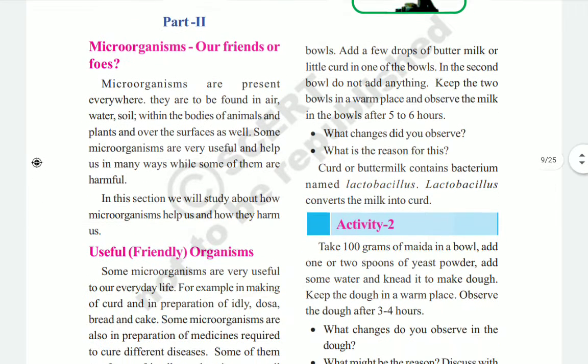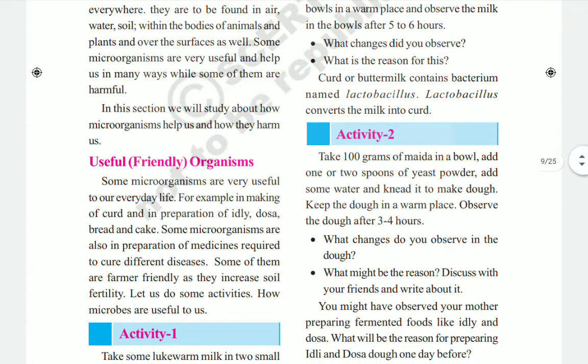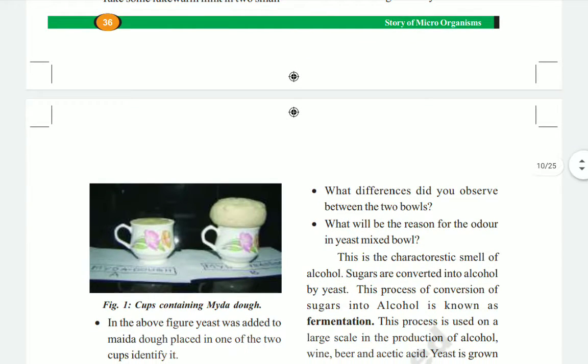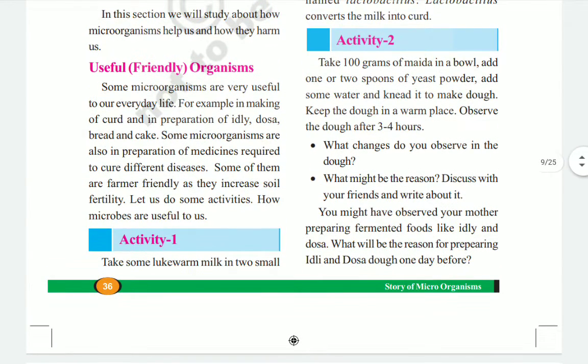Okay, not only this, here they have given another activity also. For example, if you want to make any bread or any cake, generally we make cakes and breads at home. For this, we have to take some maida in a bowl and add 1 or 2 spoons of yeast powder. Okay, and add some water and make the dough. Dough means, here you see, children, in the figure you can see the cups containing the maida dough, the mixture of the maida flour and some water needed to make the dough.